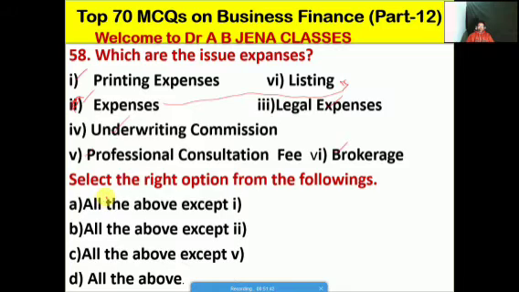Friends, select the right option from the following. A, all the above except 1. B, all the above except 2. C, all the above except 4. D, all the above. Friends, that means first, second, third, fourth, fifth, and sixth, so these are the issue expenses to a business firm or to a company.